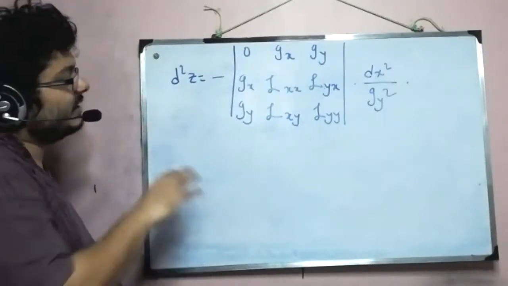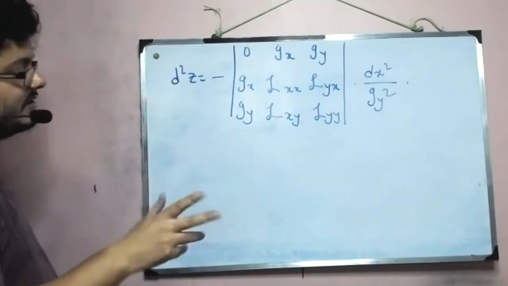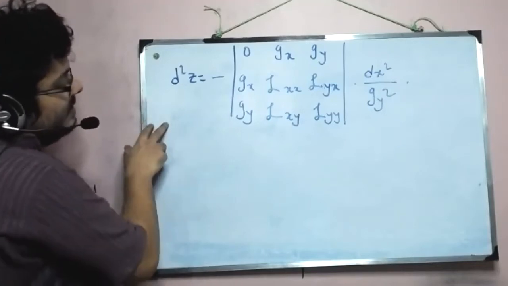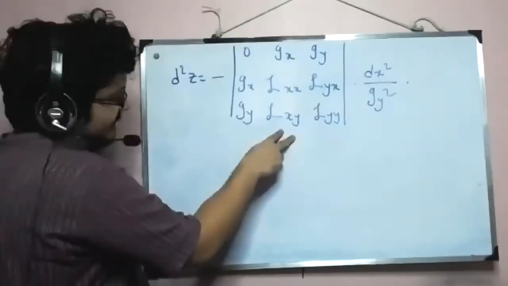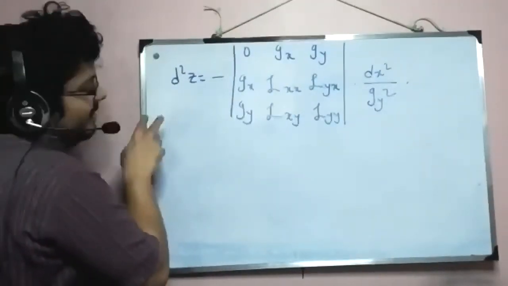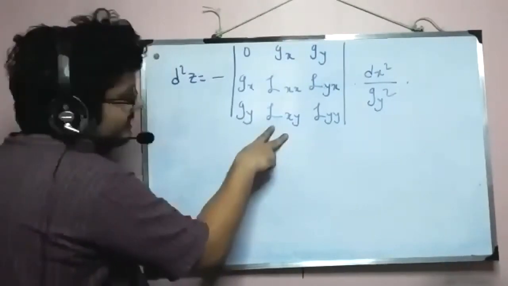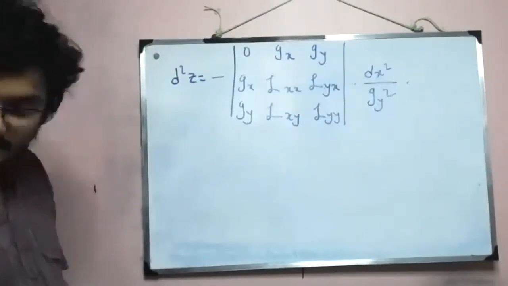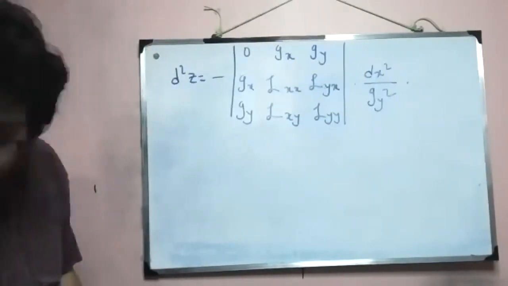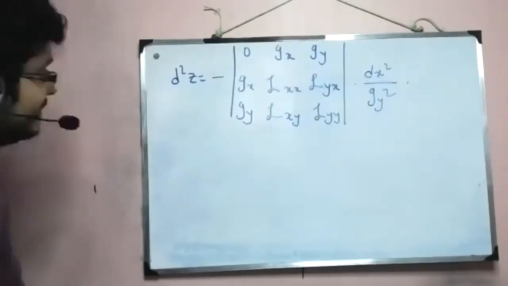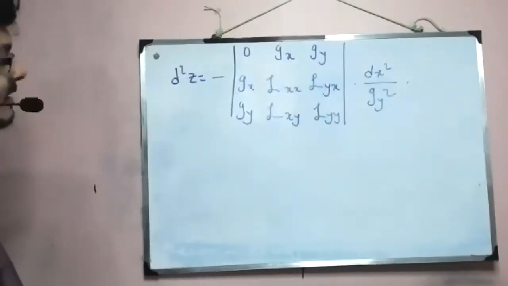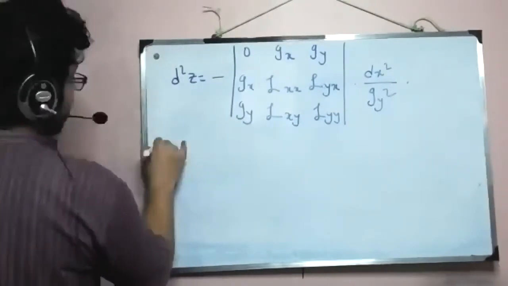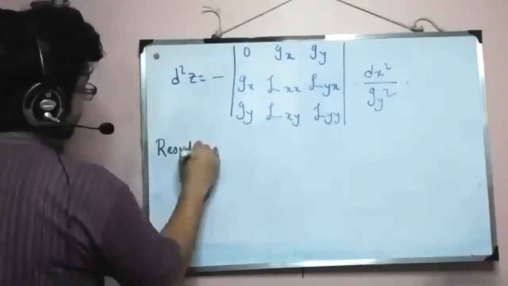So in a nutshell, if I take out the d²z's negative definite component, what we are saying is that if I am looking for a maximum, then I need this to be positive, and if I'm looking for a minimum, then this needs to be negative. All right, so that is going to be our result. So let's state the result. And this result is our second order condition that we are searching, or that which we are trying to construct.